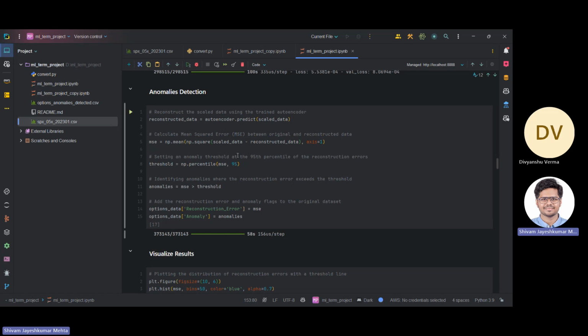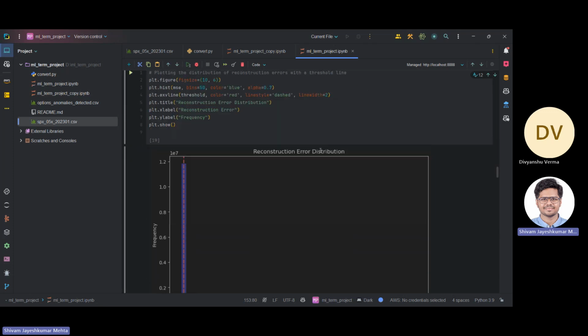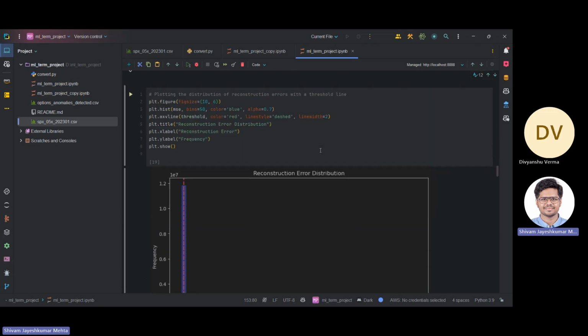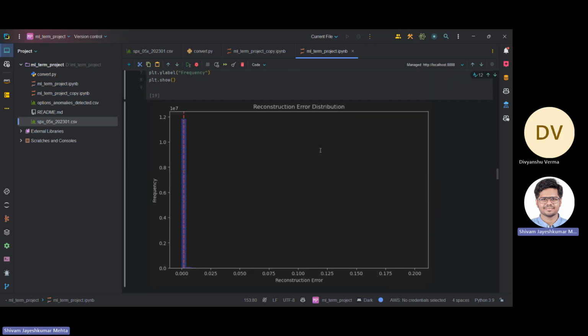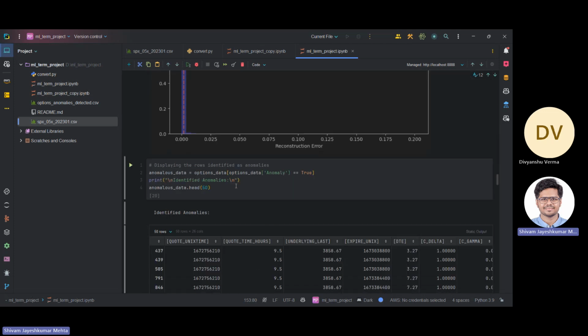Then we determine the anomaly threshold, which we have set at the 95th percentile, and which will flag the anomalies and store them. And here is the histogram, which shows the threshold and reconstruction error distribution. And then finally we will be saving the anomalies detected.